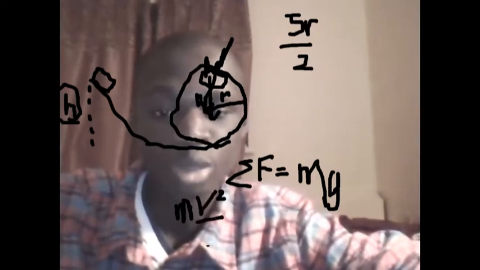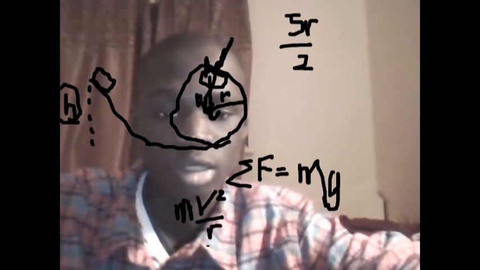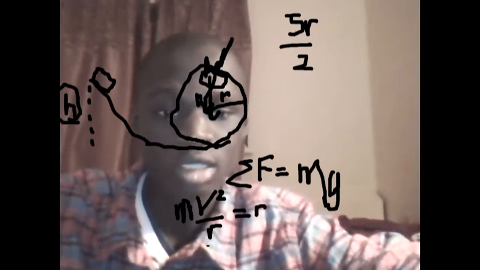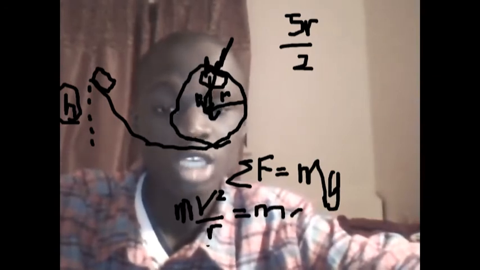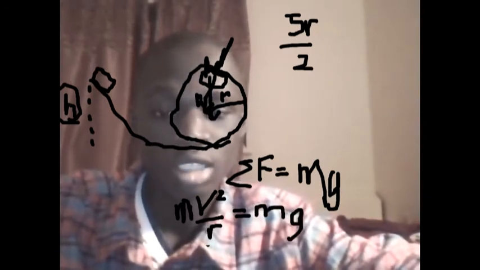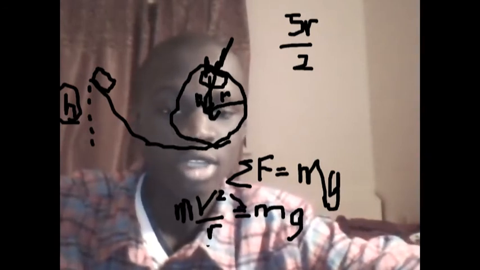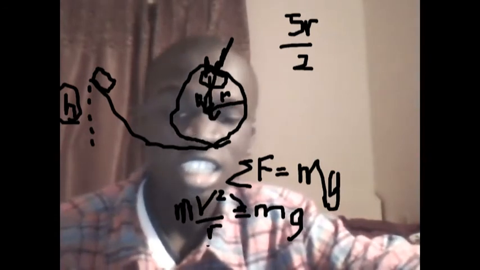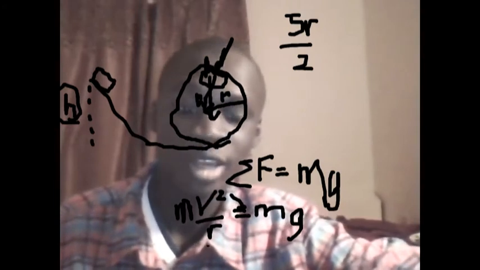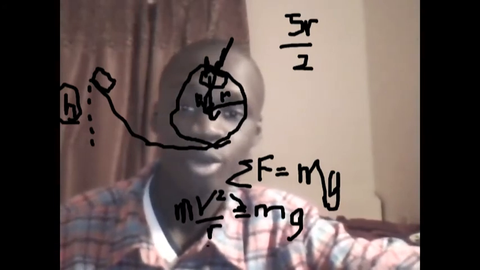This must be equal to or greater than the force due to gravity for it to go completely around the circle.